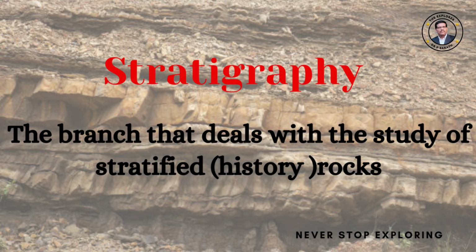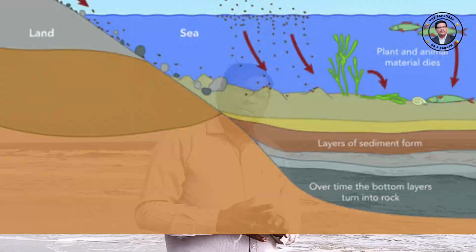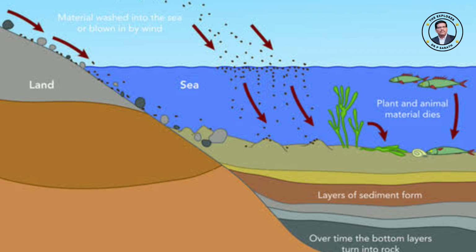Then stratigraphy. Stratigraphy is also one of the branches, and it deals with the study of stratified rocks. If you see the coast of the sea or the coastal environment, or go deep into the sea, you may find different layered structures like sedimentary rocks.